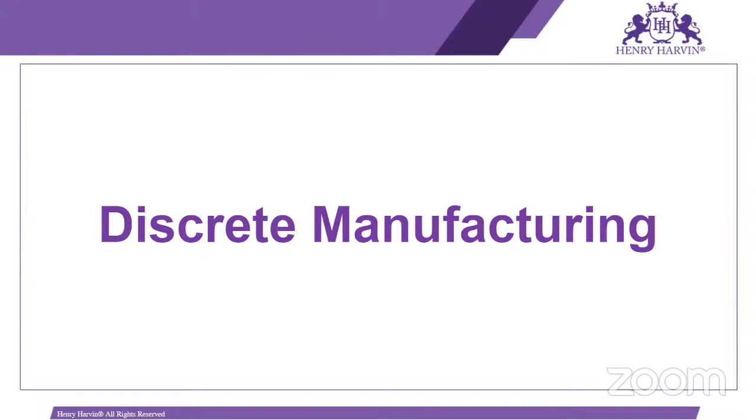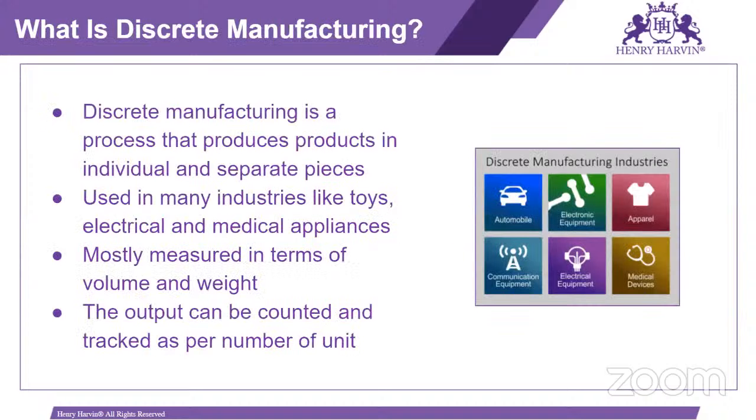So what is discrete manufacturing? Discrete manufacturing is a process that produces products in individual and separate pieces. So here we are producing the material in individual or separate pieces. It is used in many industries like toys, automobile, electrical and medical appliances, apparel, communication equipment, as well as steel and cement industry. It is mostly measured in terms of volume and weight, and the output can be counted and tracked as per the number of units.